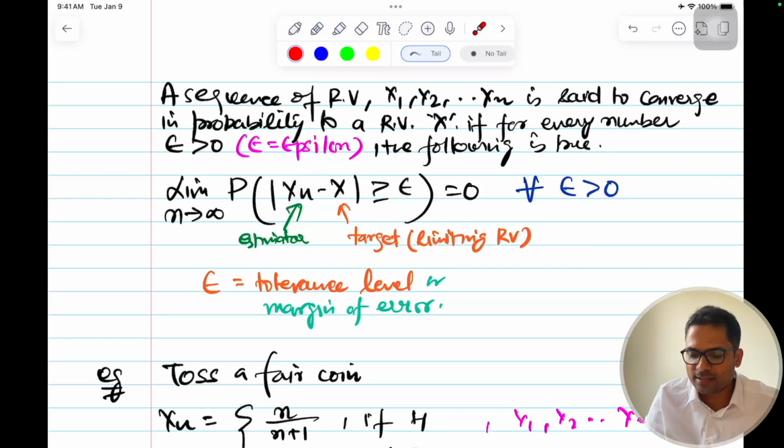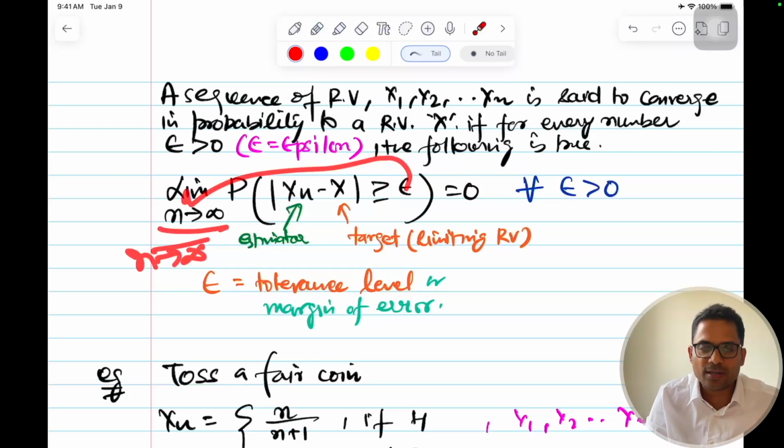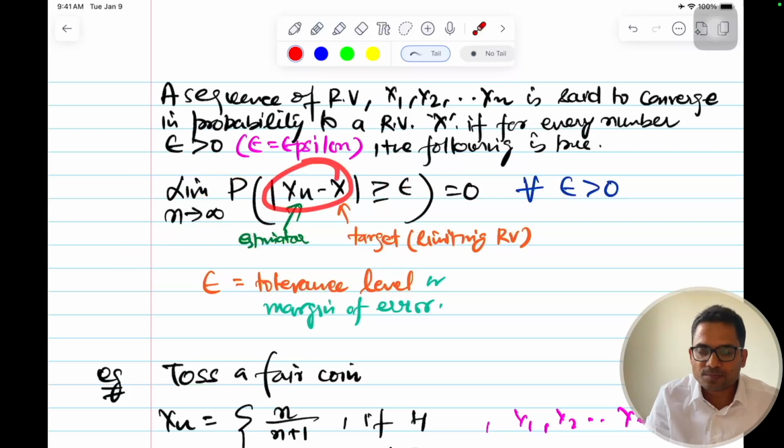This can be very, very small. The tighter you want this to be, the number of samples will increase. So depending upon the tolerance level, the n will change, and you will get that tighter bound, that these are very, very close, and that bound is defined by this tolerance level epsilon.